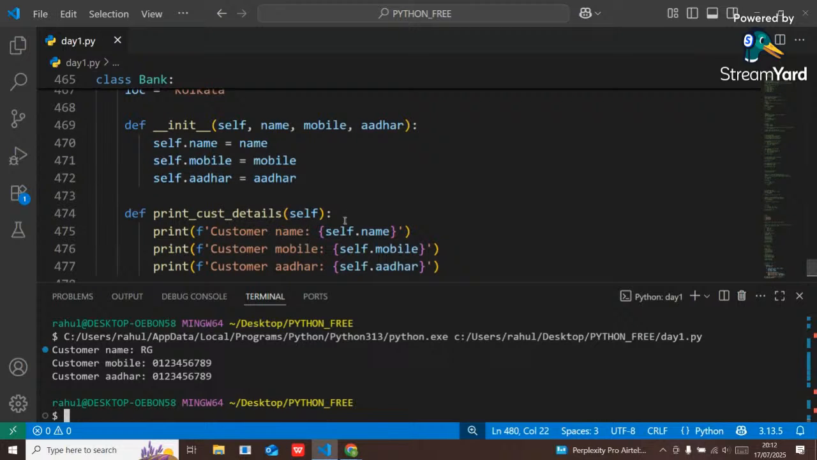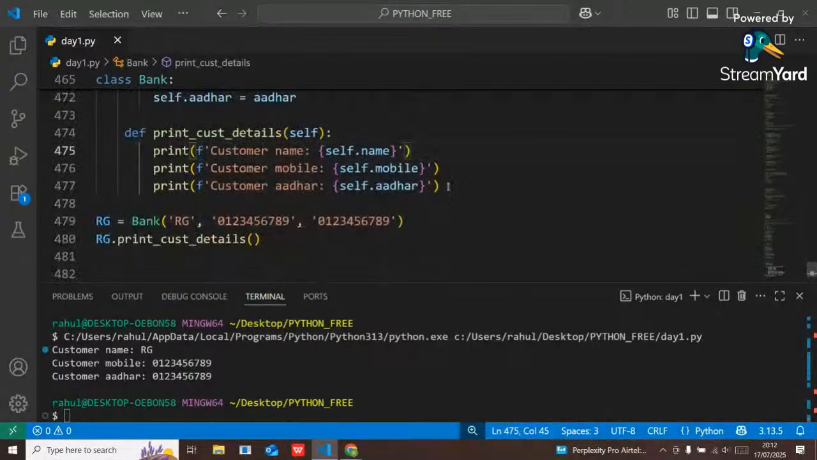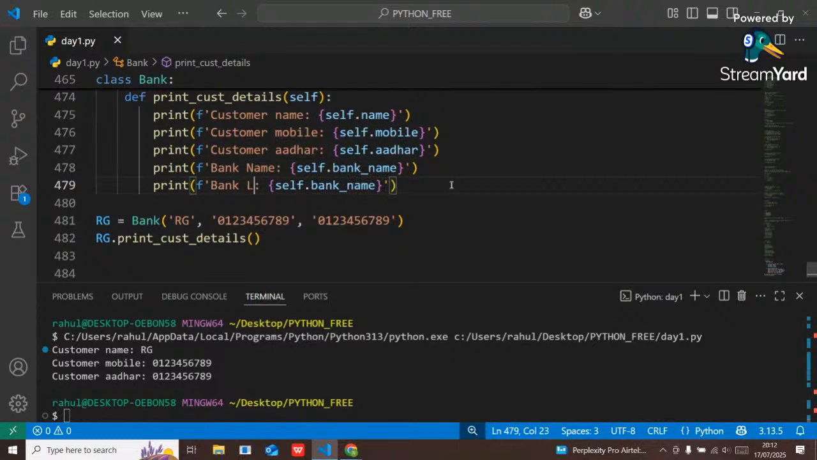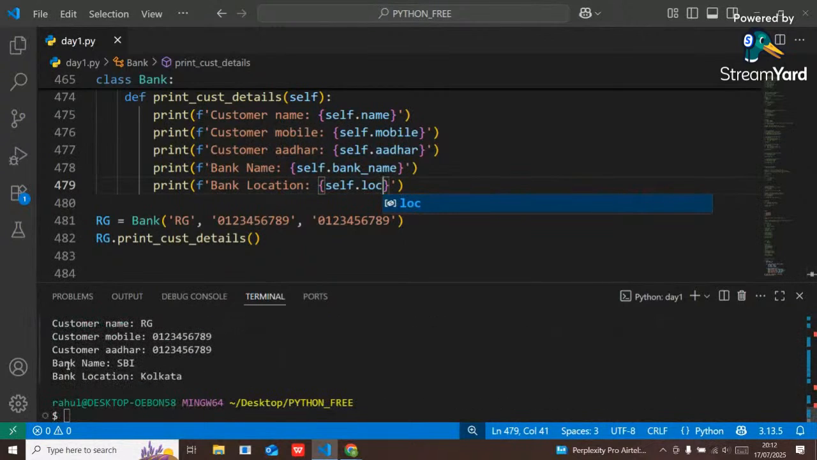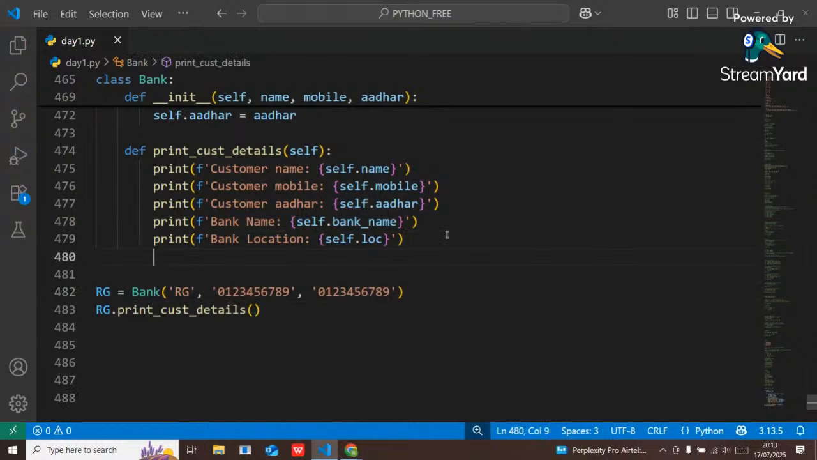But suppose here, if I want, I can also access this bank name and bank location, similarly, guys. See, bank name and bank location, right? If I execute, see, I can print the bank name and also the bank location. But suppose if I want, I can also modify my own name. Suppose I want to modify my name. How can I modify? Simple.